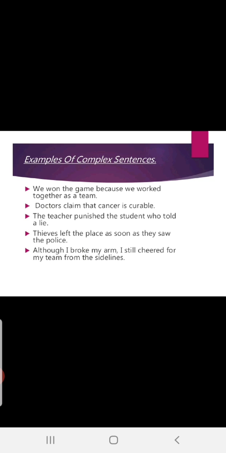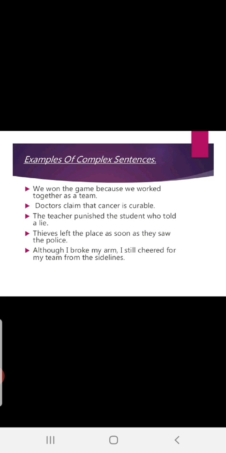The teacher punished the student. The sentence is complete. The teacher punished the student. Okay, it is the main clause. Who told a lie? See, who told a lie is a phrase. It is beginning with a subordinate relative pronoun. Okay, relative pronoun. So it is a subordinate, dependent clause.